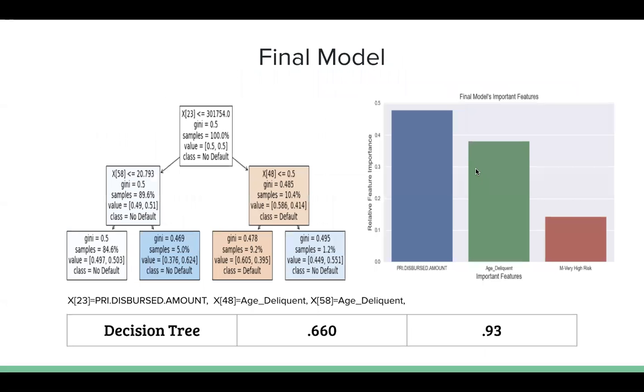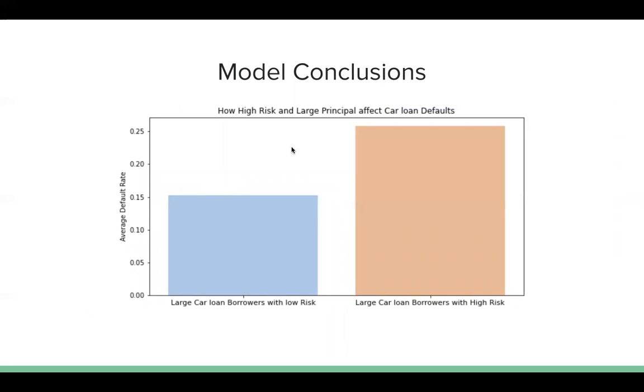So in the end, I ended up choosing the decision tree as it received the best scores in both of these. And actually here on the left and the right, you can see the decision tree and its important features. So based on that, I decided to do a little more digging into my data, and I found that in terms of loans with large principals, there was a big difference in default rate between people with low risk and high risk. As you can see, the high risk group was much more likely to default. So I would recommend to institutions a high-risk loan is very likely to default, so, flag those.